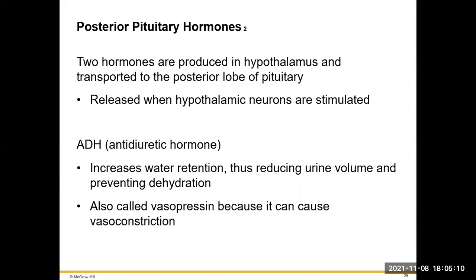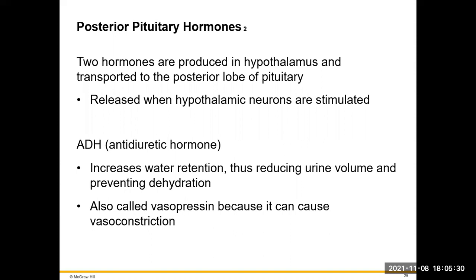When we have the 2 hormones that are produced by the hypothalamus and stored in the posterior pituitary, their release is going to be stimulated when those hypothalamic neurons are stimulated. Once those are stimulated, then they're going to be released out into their target organs through the bloodstream.